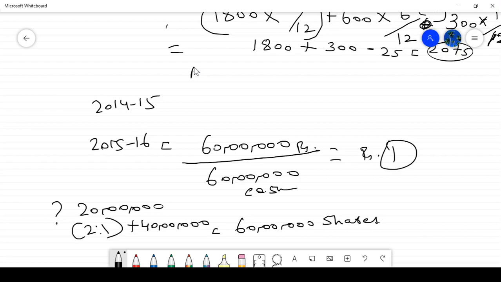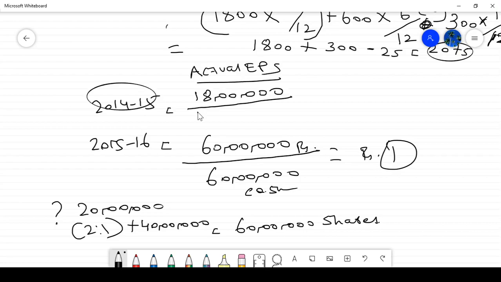What is the net profit? 18 lakh rupees, divided by, before bonus, what is their shares? 20 lakh shares, correct? Because existing shares is how much? 20 lakh only. Bonus is issued only on 15/16. Normally we will write this one only. Actual EPS is 18 lakh divided by 20 lakh equal to 0.9 per share. This is the answer. Normally we will write.